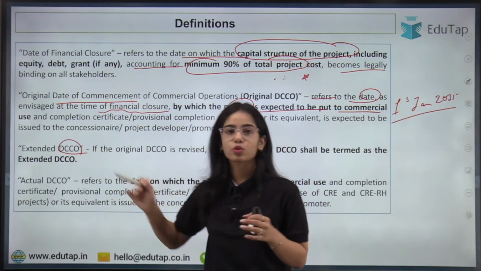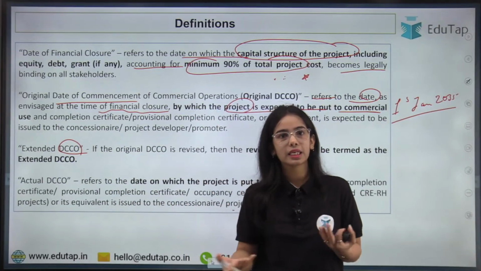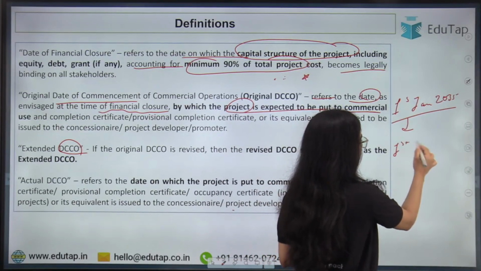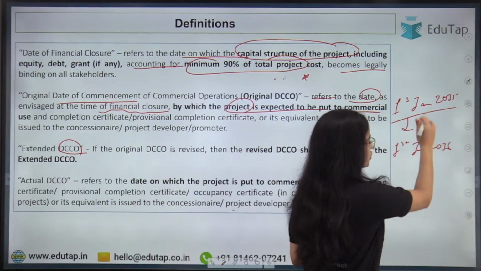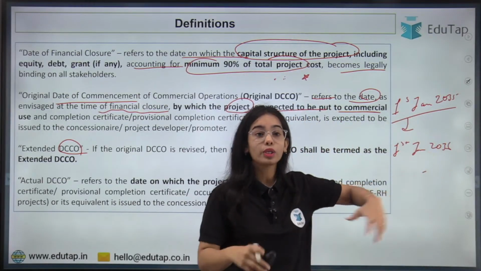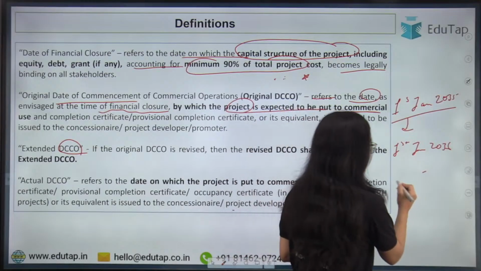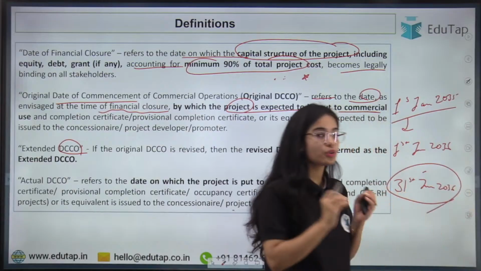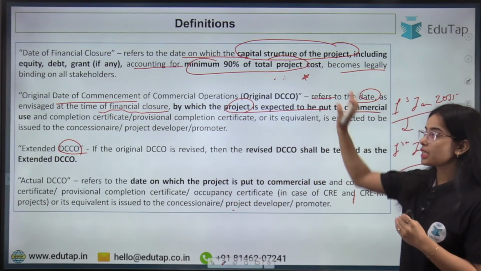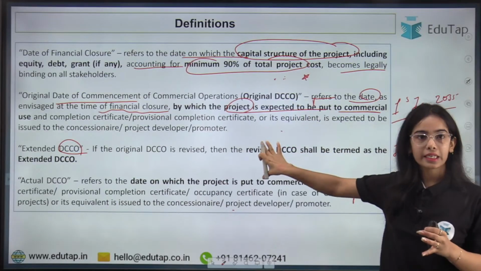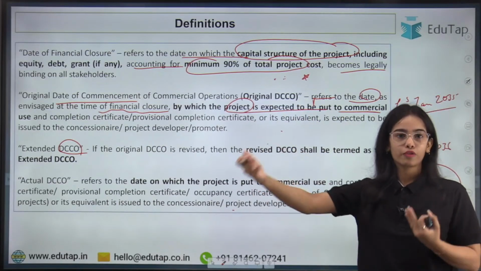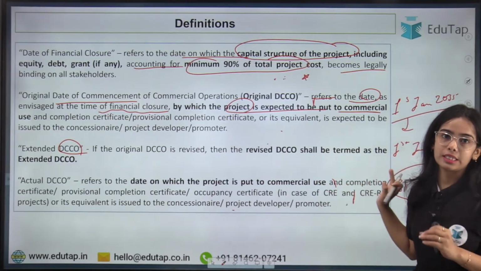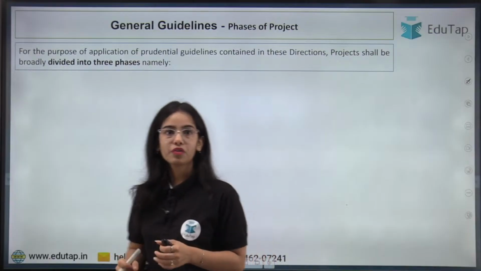Now the extended date: maybe because of the delay in the construction, the date has to be extended, and the extended date is, let's say, 1st January 2036. So the extension has happened by 1 year. Now the actual date of commencement might be 31st June 2036. So there is the original date that was promised, the extended date, that is the extension taken for the operation, and the actual date on which the operation starts. I hope this is clear. Moving forward with the general guidelines.